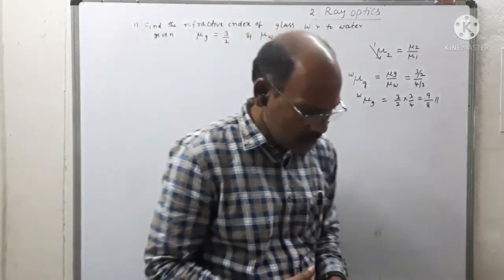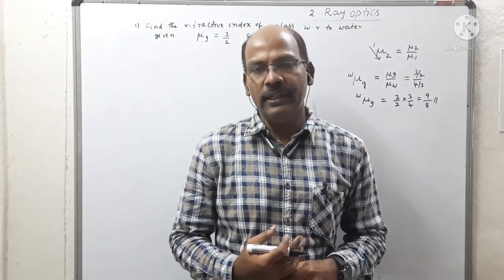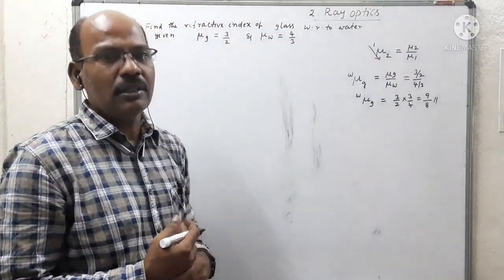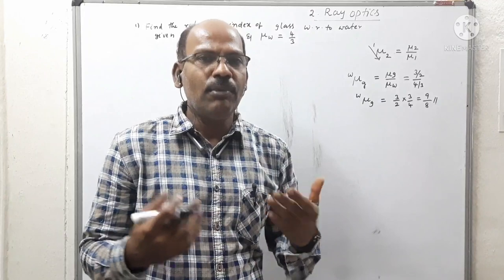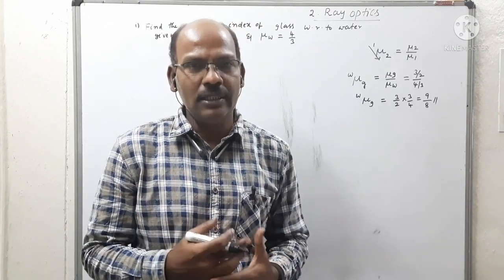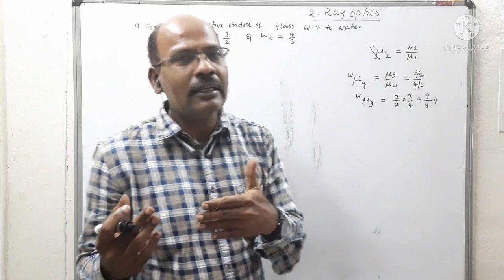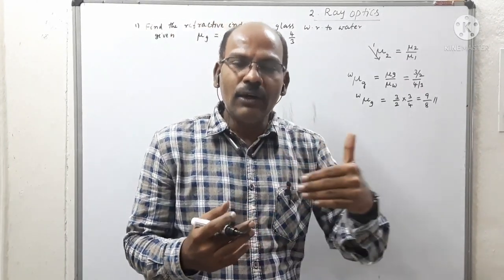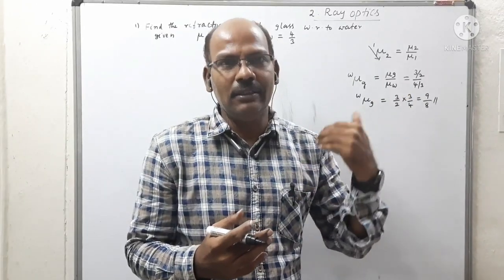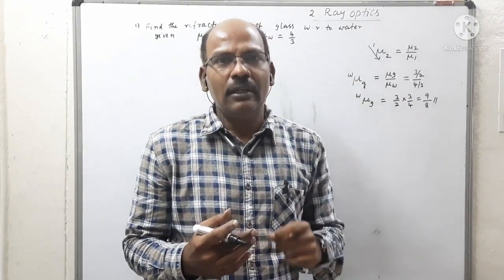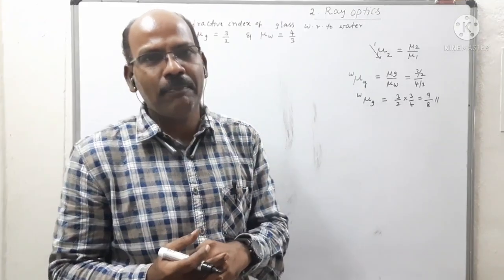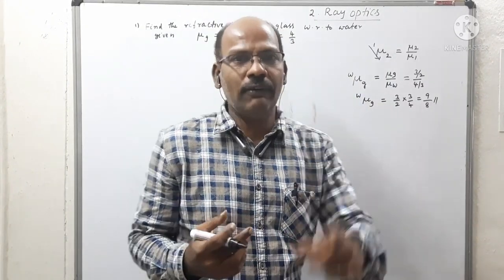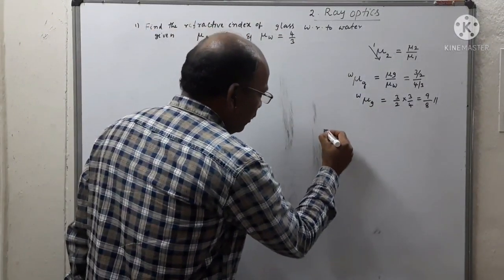Okay. Next, what is the principle of reversibility? Principle of reversibility means when light suffers a number of refractions, after that the light travels the same refracted path and is refracted along the incident path. Such retracing of the path of the refracted ray along the path of the incident light is called the principle of reversibility. So that can be observed like this.